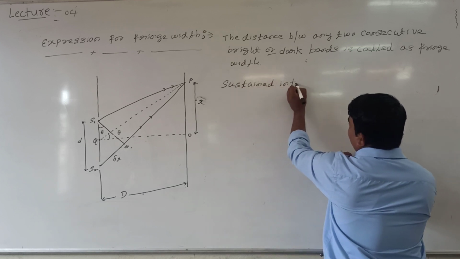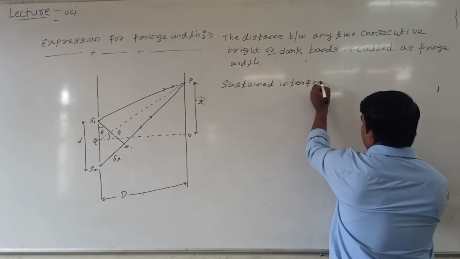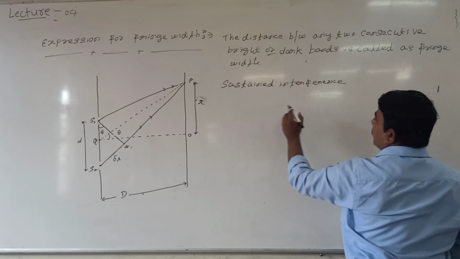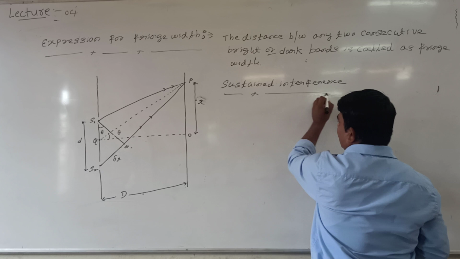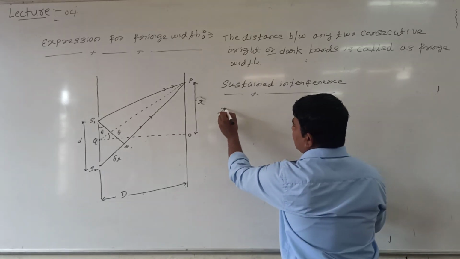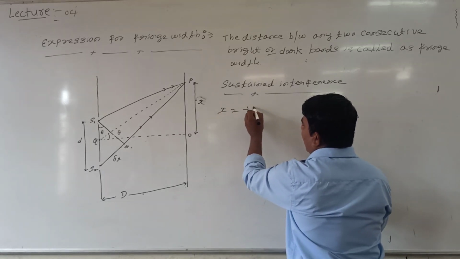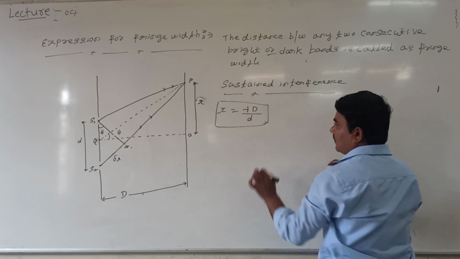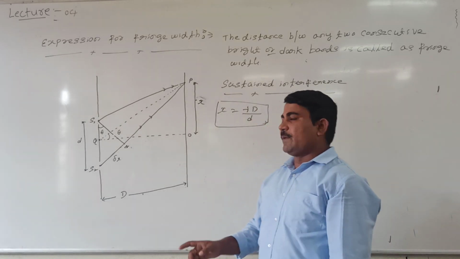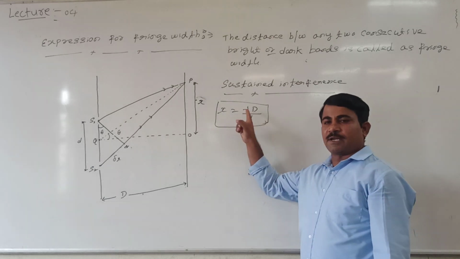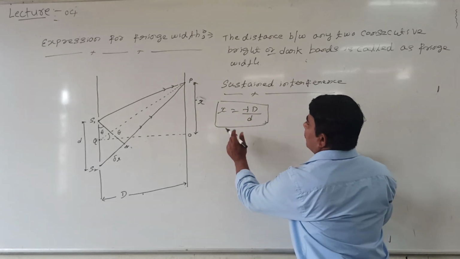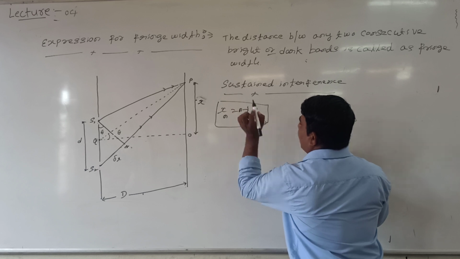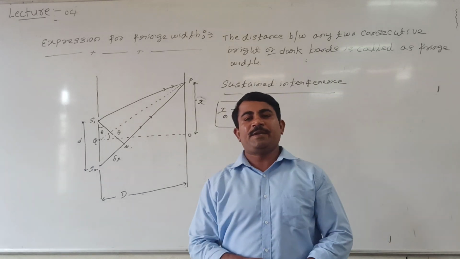Sustained interference. Look at me. We got this equation: x is equal to lambda capital D divided by small d. Are you following? Expression for fringe width. If n is equal to 1, put n is equal to 1 here, or in terms of nth, I can take x nth is equal to n lambda capital D divided by small d.